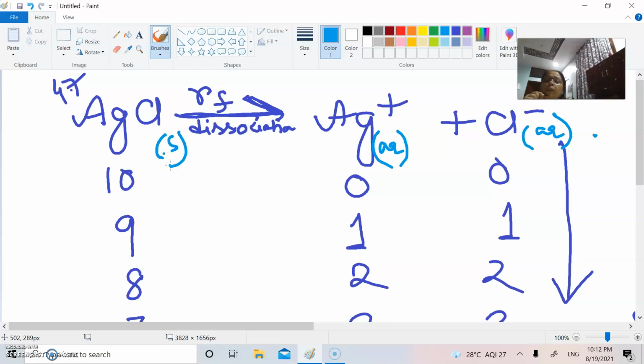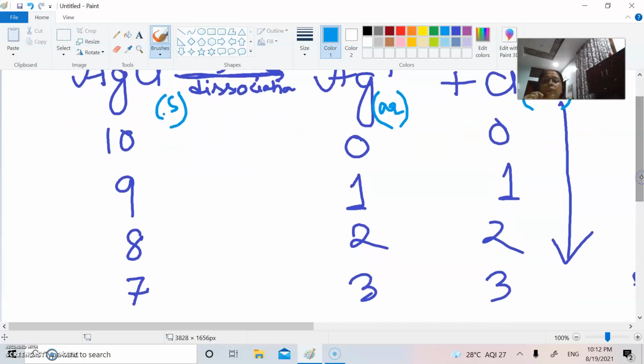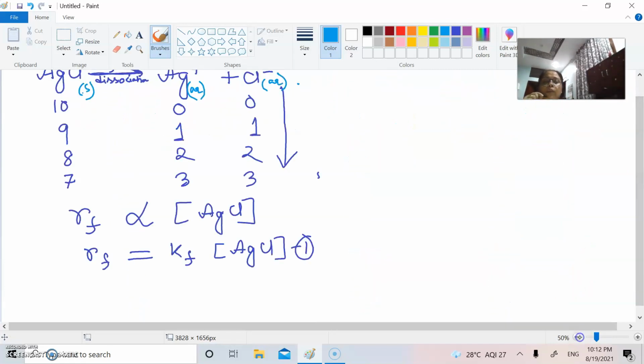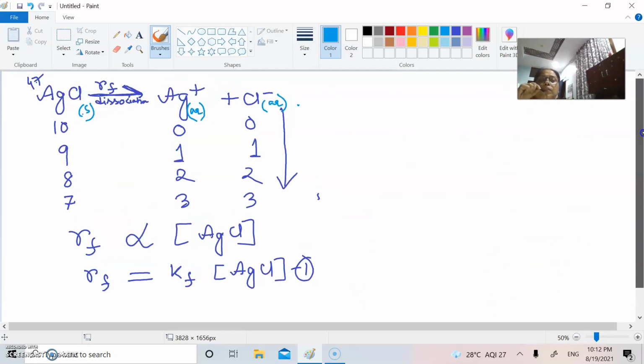This is because of its heaviness as well as its inert property. So as the silver and chloride ion concentrations increase, the silver develops a tendency to combine with chloride and go back to the initial state.